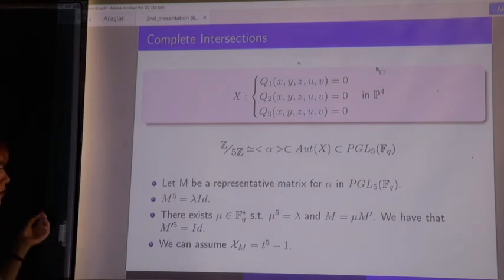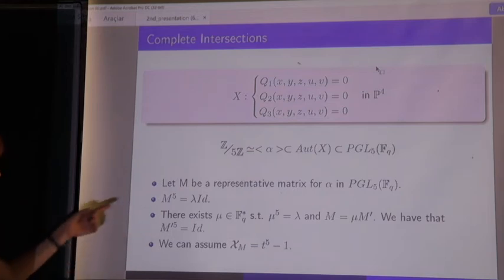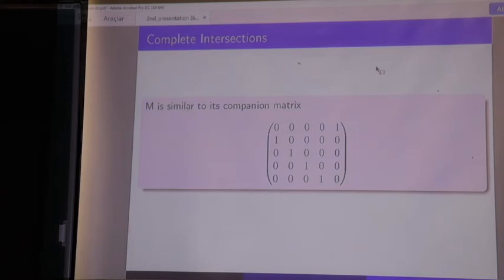So we can assume that the characteristic polynomial of the matrix M is equal to T to the 5 minus 1, and we are working in FQ. This is the characteristic polynomial of the matrix M, and at the same time it's also the minimal polynomial of the matrix M. So this gives us that the matrix M is similar to its companion matrix, which is this one, and at the same time, this is a permutation matrix.